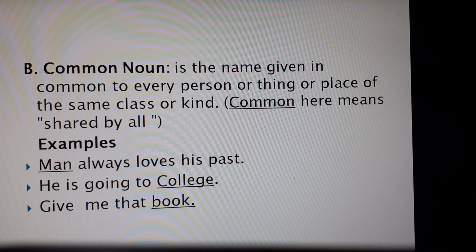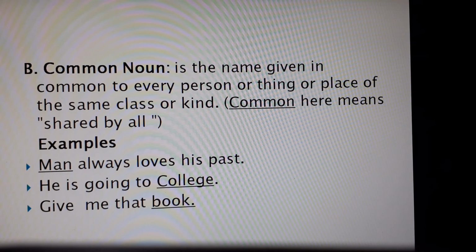So it's common to all. It's not special, it's not particular. Give me that book. Book is also a common noun because the word is very common for the thing, the book which can be read.